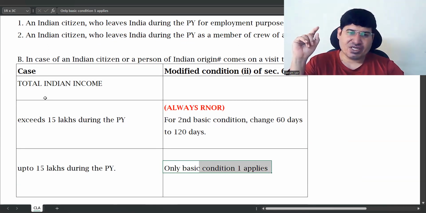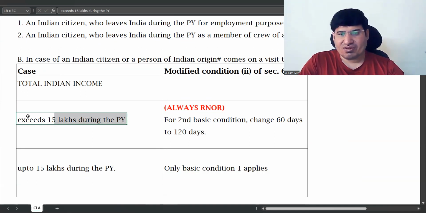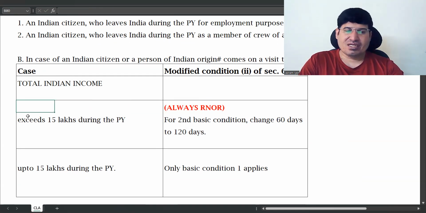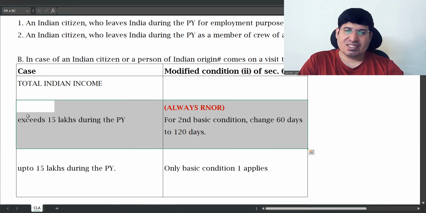If it exceeds 15 lakhs, then in the second basic condition, change 60 days to 120 days. If he is becoming a resident using this condition, then he will always become an RNOR.